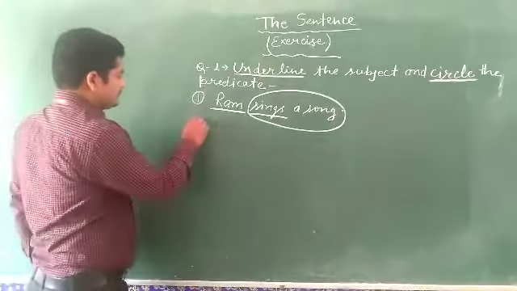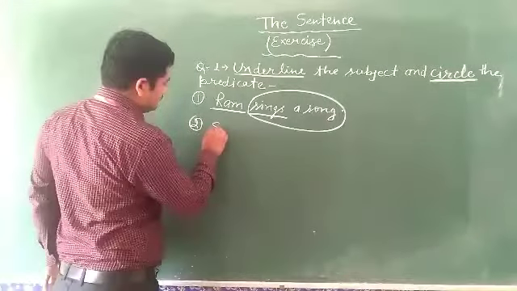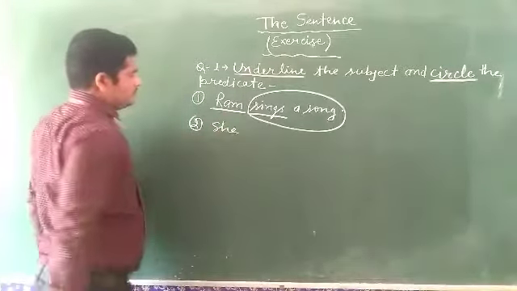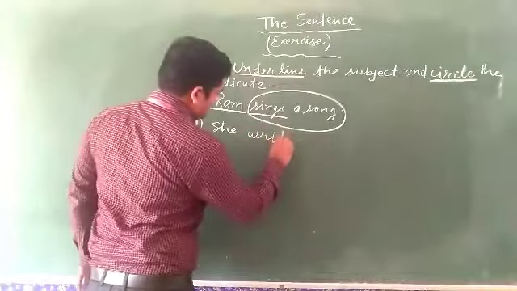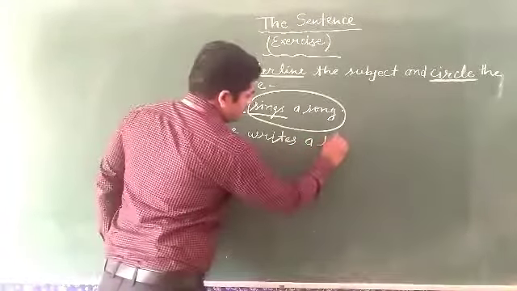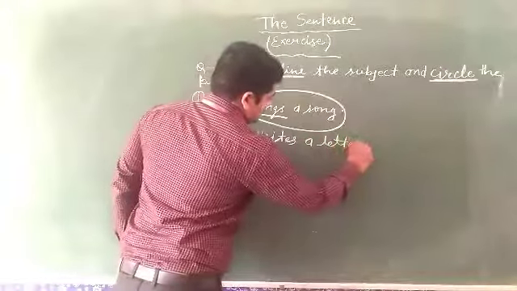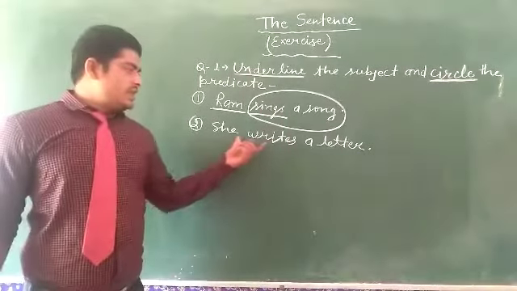Second, she writes a letter. She writes a letter.